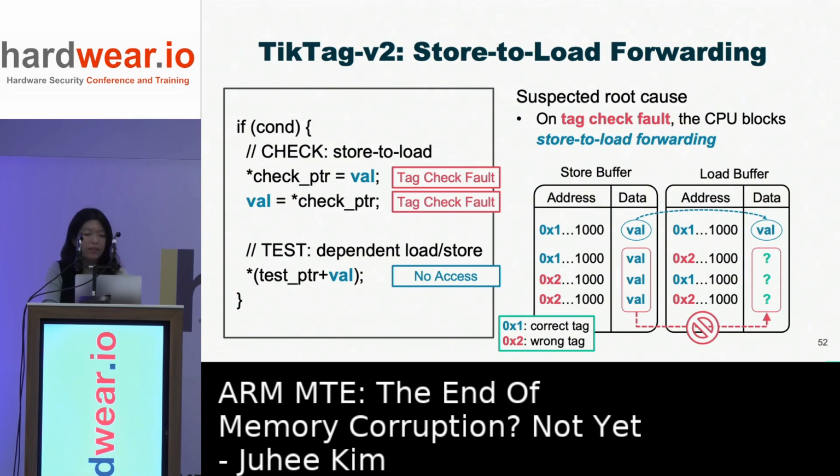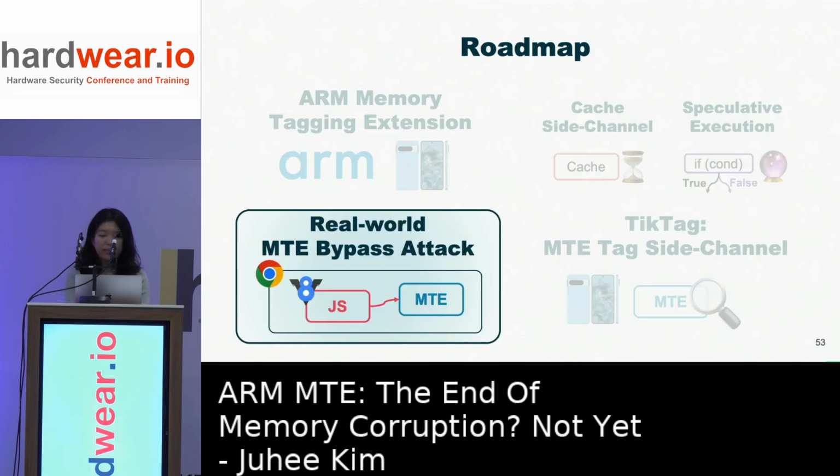We suspect that there is logic in the CPU that blocks this store to load forwarding behavior on TBI faults to mitigate some Meltdown issues. Additionally, there was a condition that the store and load instructions should be close, within 5 assembly instructions. We also found a patent that is relevant to this behavior, but due to time constraints, please check our paper for that.